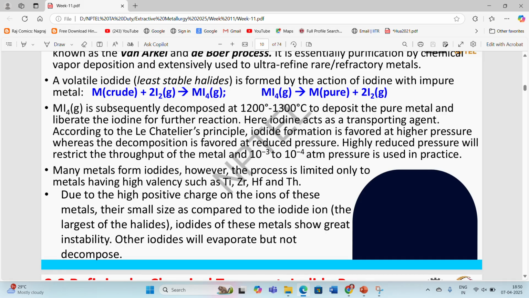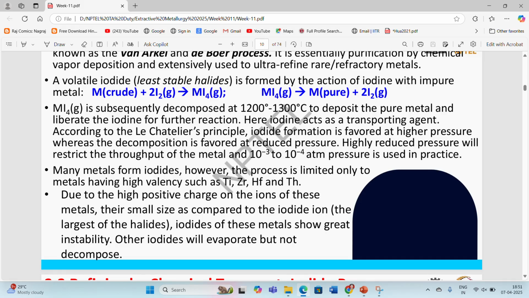For example, if we are going for the refining of nickel or iron via this iodide process, what will happen? We will not be able to handle the economics of the process.